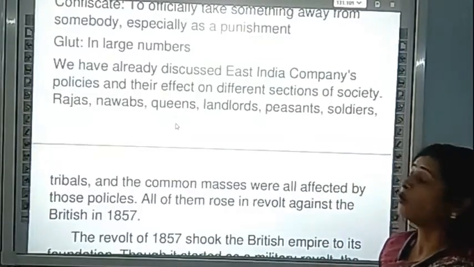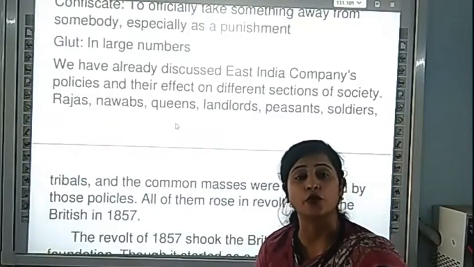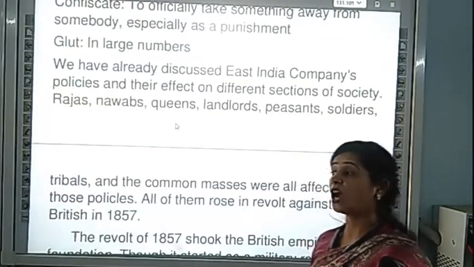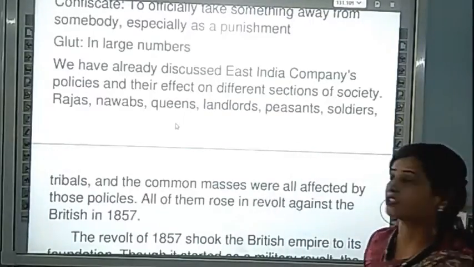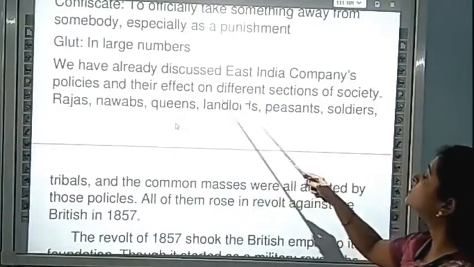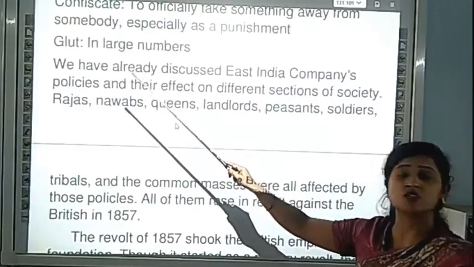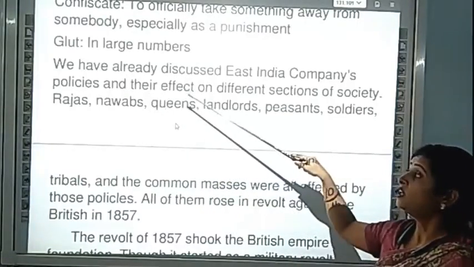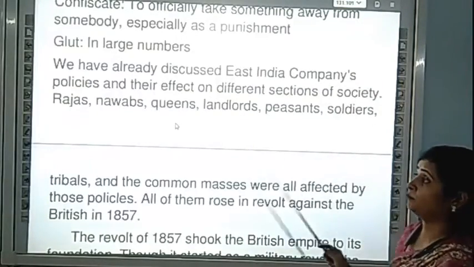They came to rule us, to govern us, and to use our resources. We have already discussed the East India Company's policies and their effects on different sections of society.